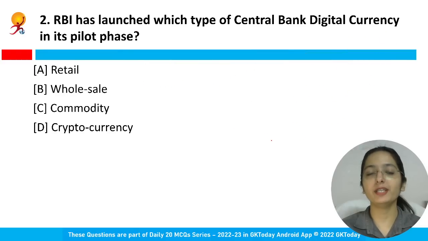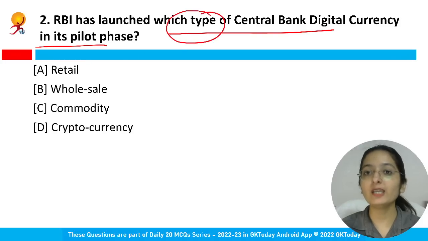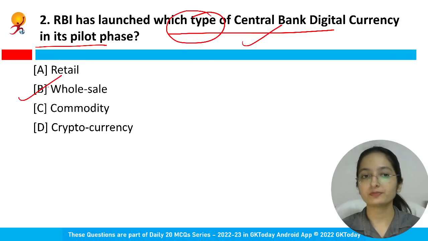Then moving on to the next question, a very important news article that was there in the news. Recently, RBI has launched which type of central bank digital currency in its pilot phase? So in the very first phase, RBI has launched which type of central bank digital currency? Wholesale. Option B is the right answer.